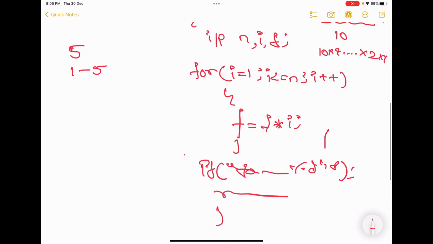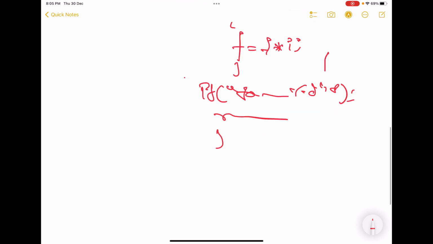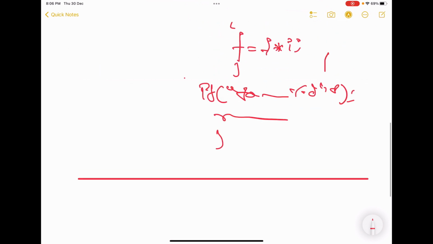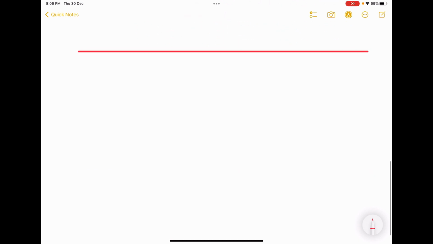And this program I have traced in the previous video. This is just to make you get back to where we stopped. I stopped with the factorial number. The explanation is there in the previous video. You can go there and find it out. I have traced it. I don't want to waste my time here. Now let's write the actual program.